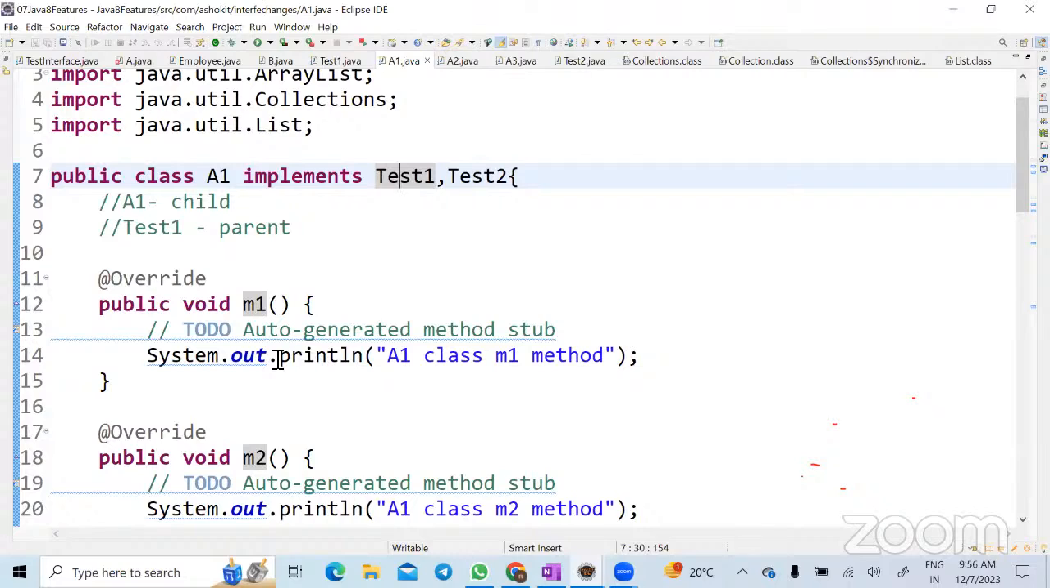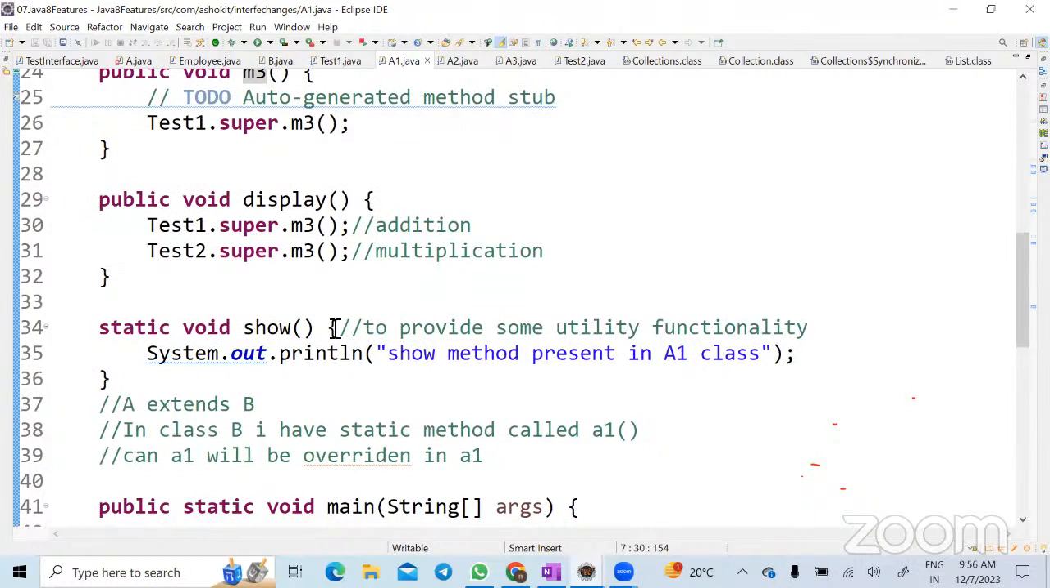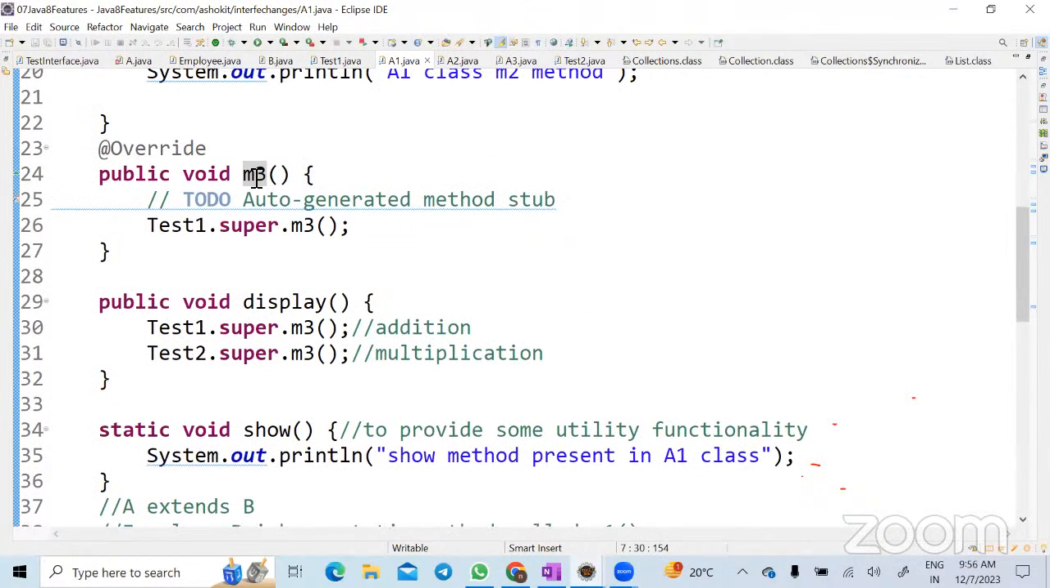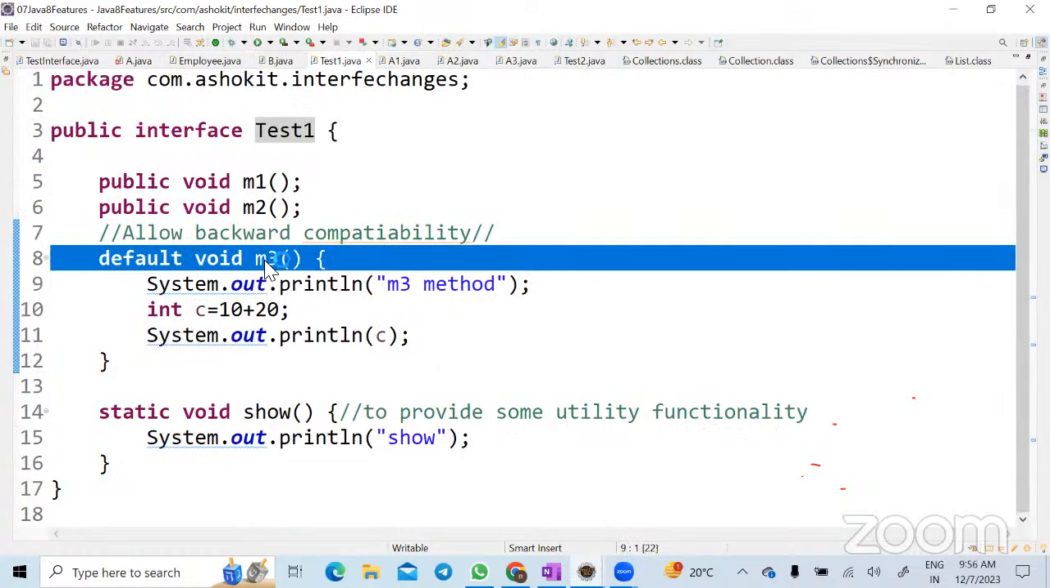But whenever you are writing a static method, the memory gets allocated for a static method during the class loading time. You don't need to have an object, correct? Now here, I have overridden the M3 method. In the interface, you have written a default method. It's a default method, but is it an instance or static?